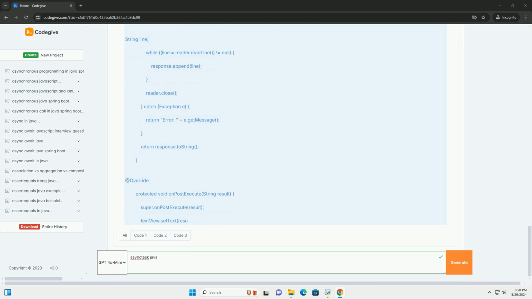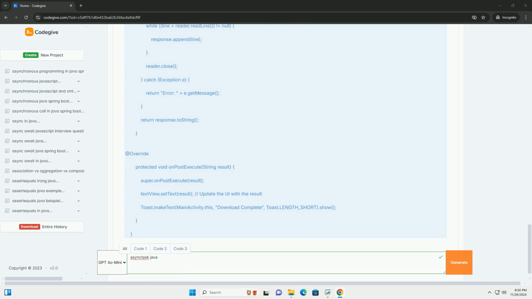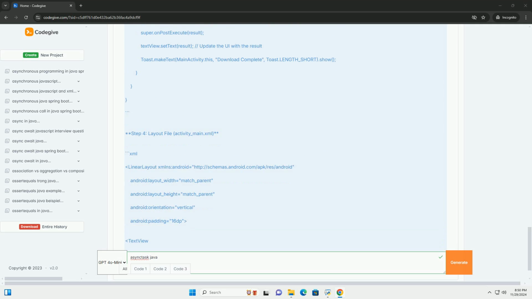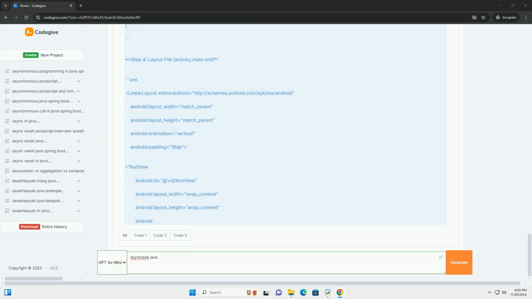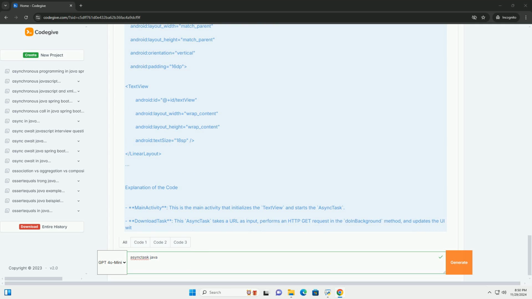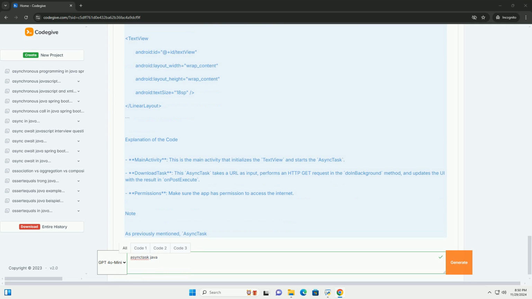Structure of AsyncTask. AsyncTask works with three generic types. Params, the type of the input parameters sent to the task upon execution. Progress, the type of the progress units published during the background computation. Result, the type of the result of the background computation.